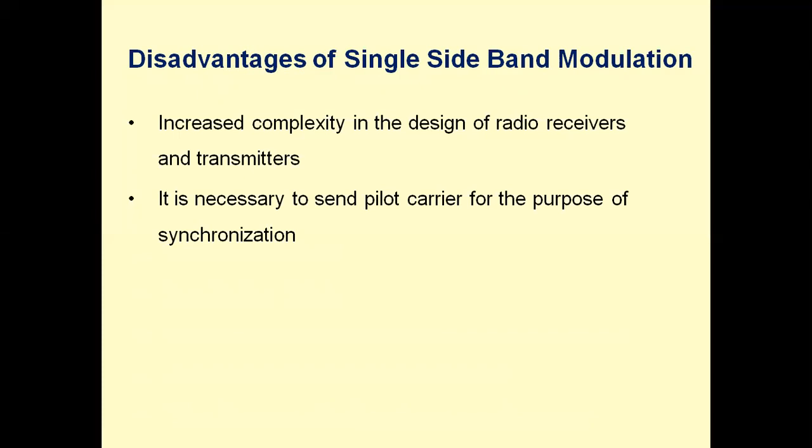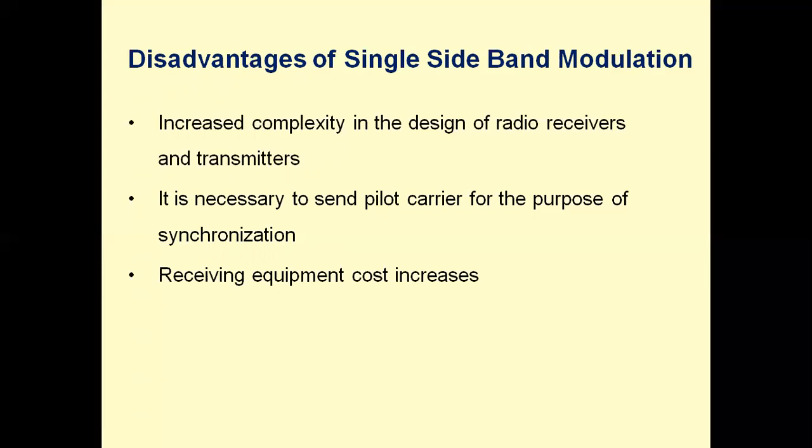And it is necessary to send a pilot carrier for the purpose of synchronous demodulation. A carrier is also to be sent, or else use the carrier recovery circuit in the receiver. That carrier is used for the demodulation purpose, recovering the original message signal from the received modulated signal.